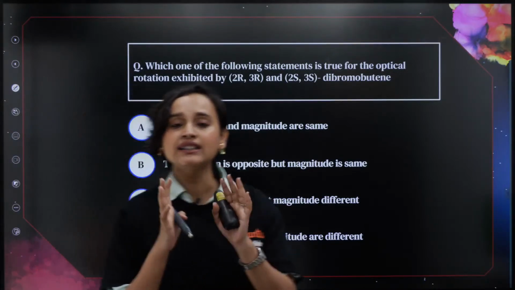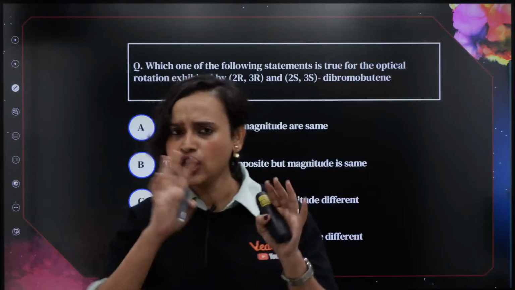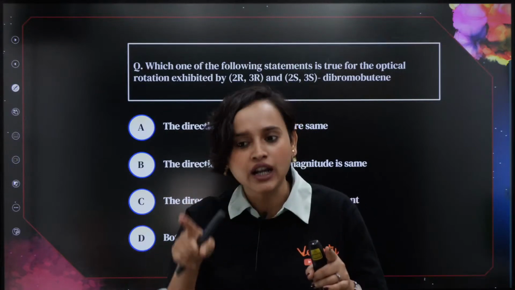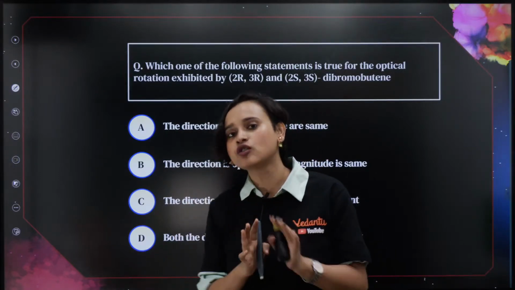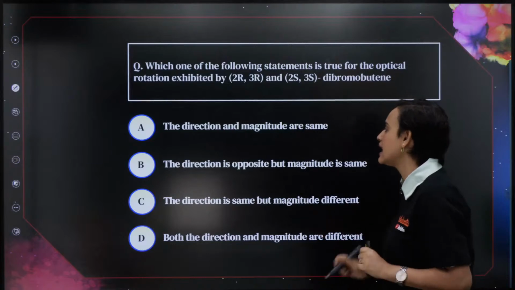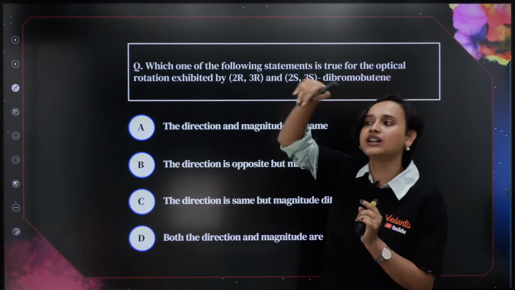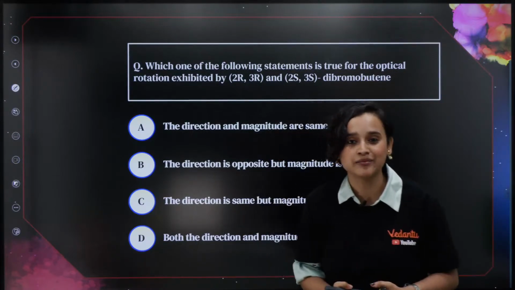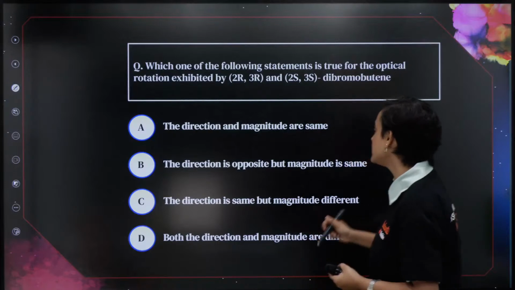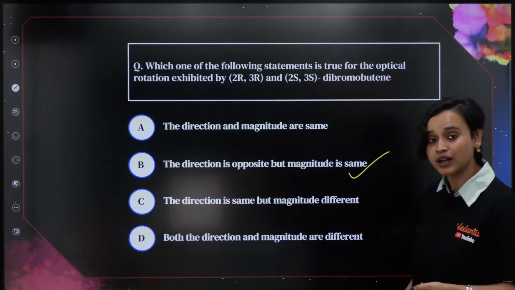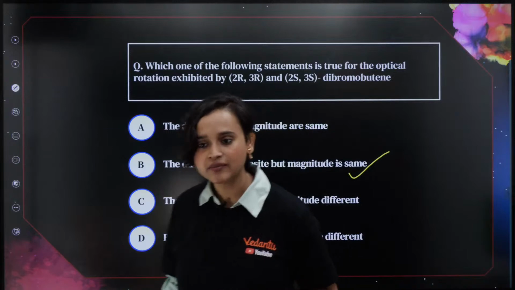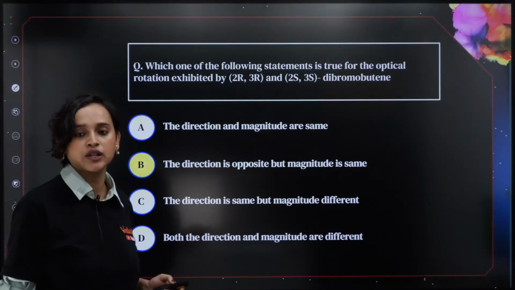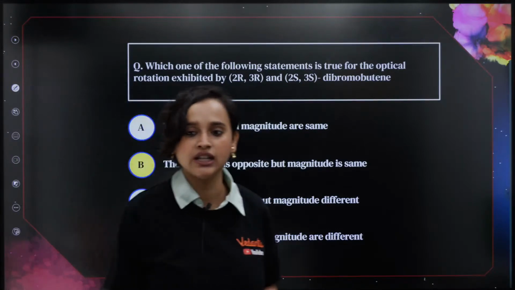Achha, so 2R, 3R, 2S, 3S, you all know, right? That basically is optical rotation. So, if it is optical rotation, our common sense says that the direction is opposite. Obviously, one is clockwise, one is anti-clockwise, right? The direction is opposite, but the magnitude has to be same. So, that means that option B is making sense for us. Can we click on option B? Definitely. Option B is our correct answer.